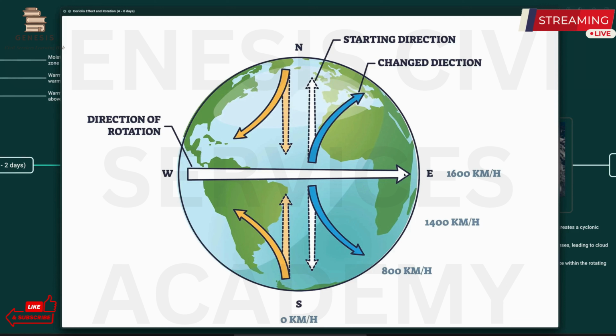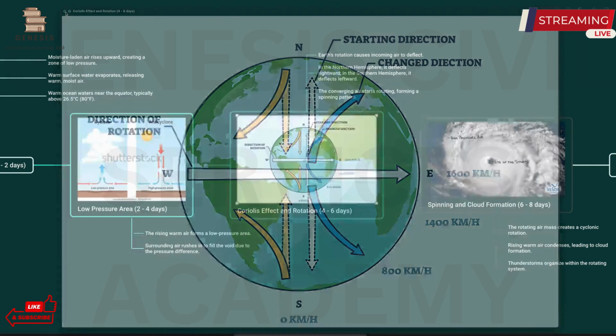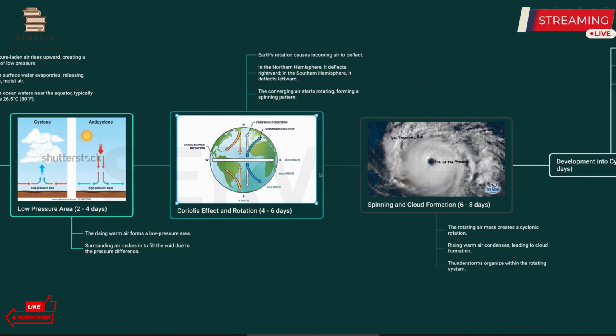Now, due to the rotation of the earth, this is the direction of the rotation of the earth from west to east. In the southern hemisphere, when the air is moving from southward to northward, there is a deflection of this air movement to the left side. And when the air is moving from northward to southward, it deflects to the rightward when we are looking from the northern side of the view. So, due to this, there is a rotation of the air.